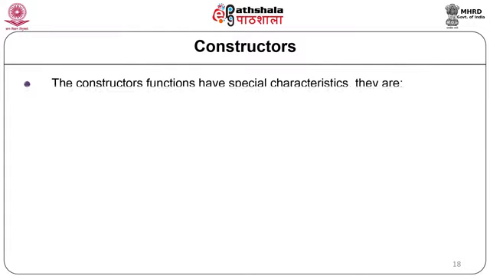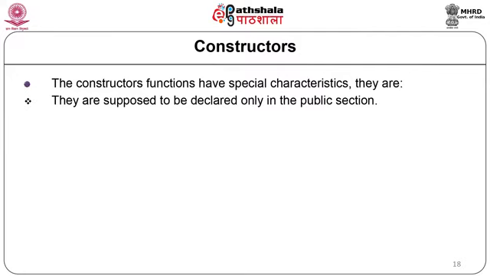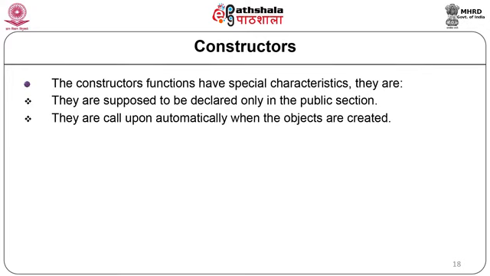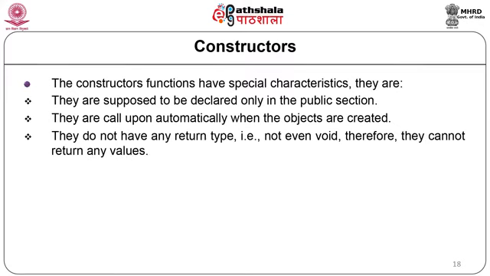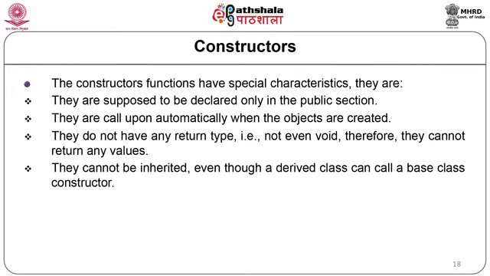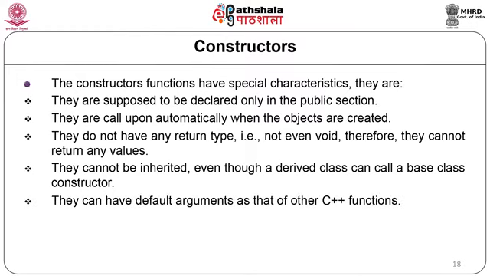The constructor function has some special characteristics. They are: the constructors have to be declared only in the public section of the class. They are called automatically by the compiler when the objects are created. They do not have any return type, not even void, therefore they cannot return any values. They cannot be inherited, even though a derived class can call a base class constructor. They can have default arguments like other C++ functions.